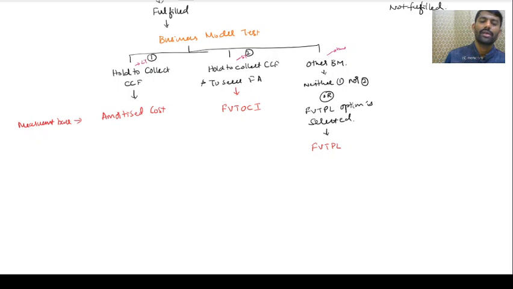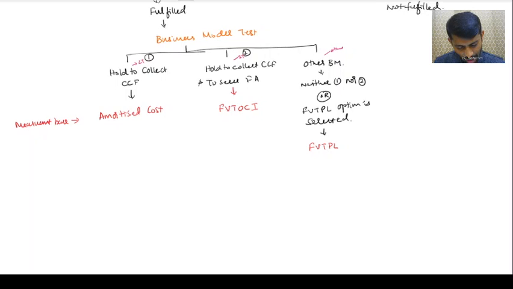Friends, are you understanding? If it is not long term, not short term, then FVTPL. Got it? No classification, residuary. It is like short term, but the accounting policy I have selected for the measurement basis routes through P&L, not OCI. If it is so, I will route through P&L. In that case, FVTPL. That means it is neither one nor two. In that case, it is FVTPL. Got it?